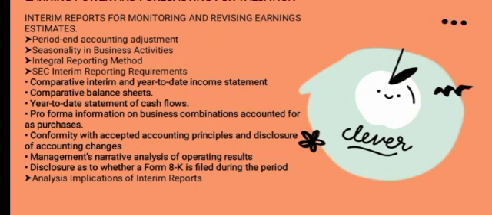And the next is about the interim reports for monitoring and revising earnings estimates. Interim statements are usually issued quarterly and are designed to meet users' needs. They are useful in revising estimates of earning power and earnings forecasts. Yet, we must recognize certain limitations in interim reporting related to difficulties in assigning earnings components to periods of under 1 year length.